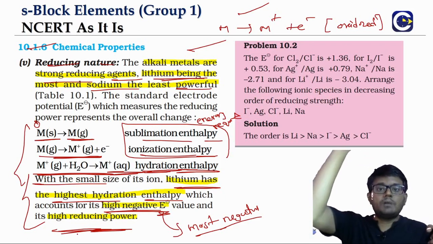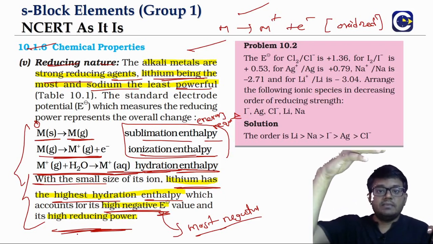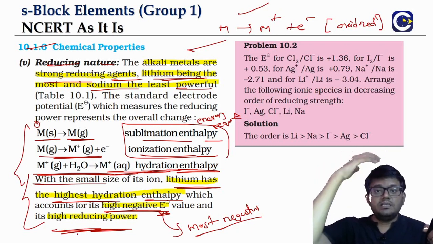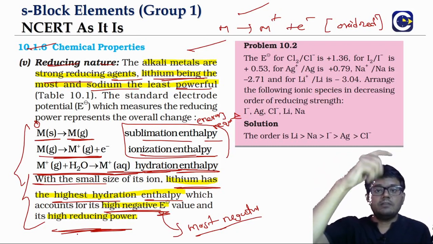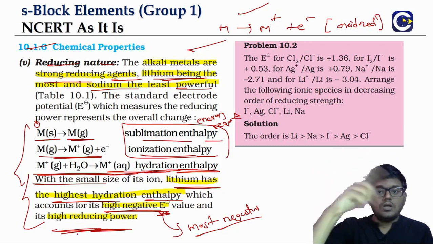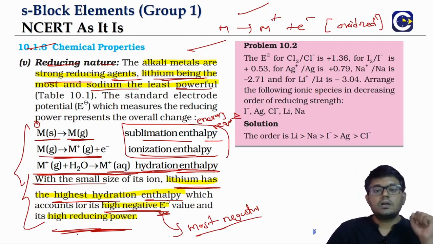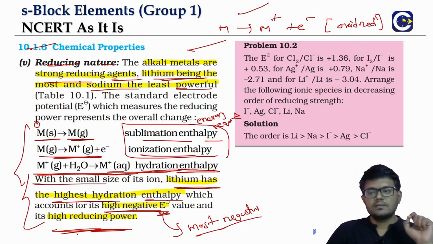Whenever you are at the top of the table, your reduction potential is high, meaning that element can easily undergo reduction, so it will be a good oxidizing agent. Reducing agents are at the bottom, oxidizing agents are at the top. Just go and refer to the redox reaction chapter once.